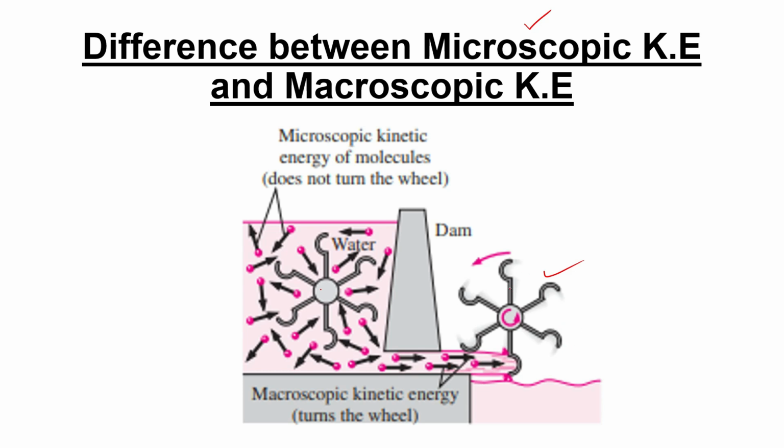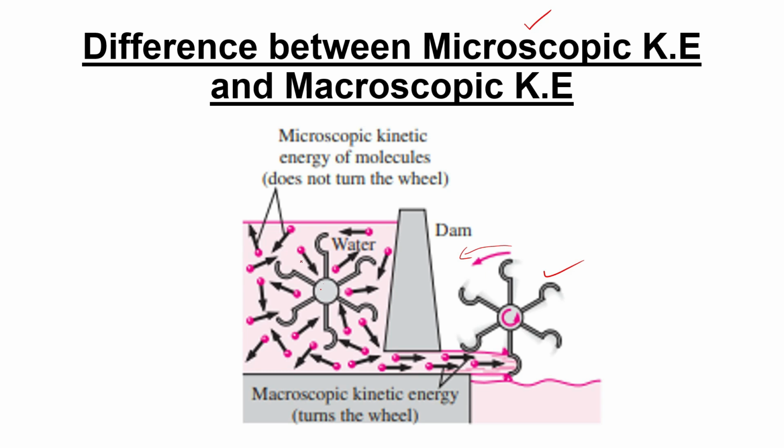So the paddle wheel rotates, but inside this dam, this paddle wheel does not rotate. Why? Because the water molecules also possess an energy, which is the microscopic form of energy or the internal energy. That means the molecules are moving in random directions. They are not moving in a fixed direction.